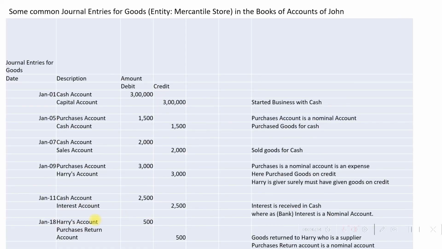On 18th of January, the entries made are Harry's account is debited for rupees 500 and purchases return account is credited for rupees 500. What does this mean? Debit entry in Harry's account means Harry is the receiver of goods, on account of purchases returns account, which is credited, which means purchases returns shows a gain. Purchases return is normally used to record goods returned to supplier. Hence this means goods are returned to Harry, who is also a supplier.